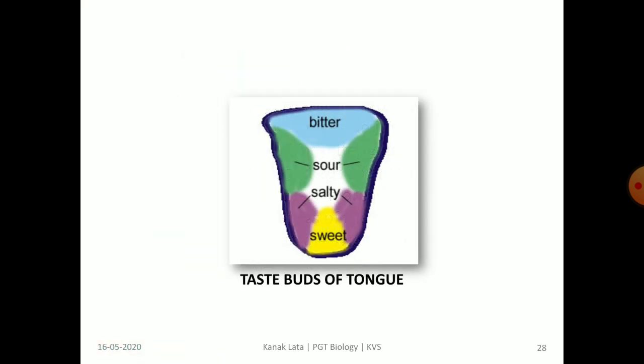The given figure shows the different taste regions in the tongue. You may find here that at the bottom it is sweet, then salt, then sour, then bitter.